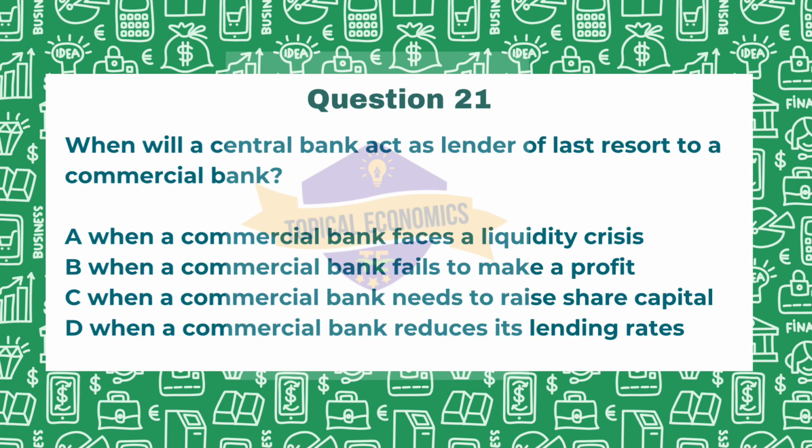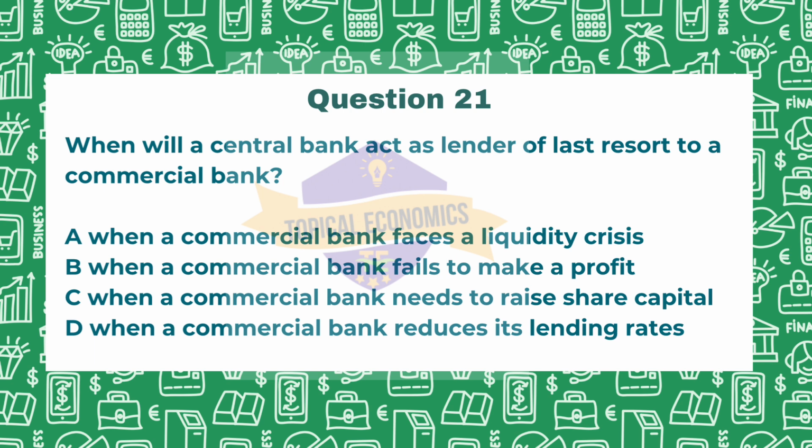Coming to question 21. When will a central bank act as a lender of last resort to a commercial bank? That is, option A, when a commercial bank faces liquidity crisis. Option B, when a commercial bank fails to make a profit. Option C, when a commercial bank needs to raise share capital. Or option D, when a commercial bank reduces its lending rates. This is from 2016 May-June paper version 2.